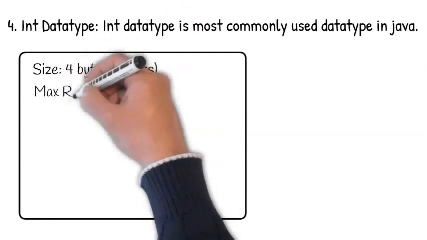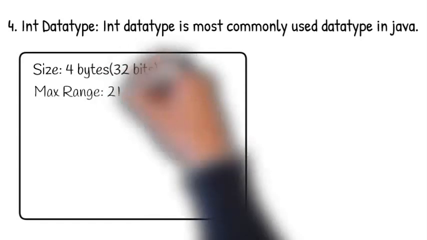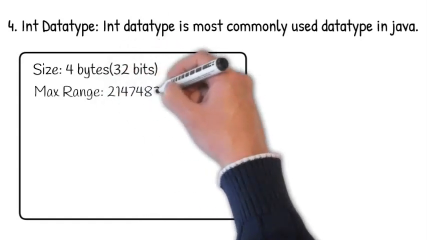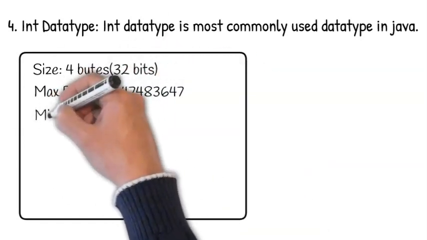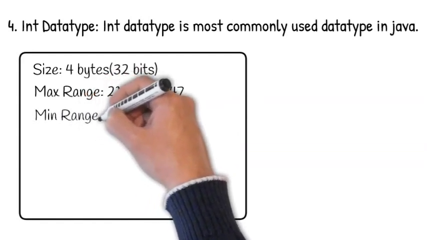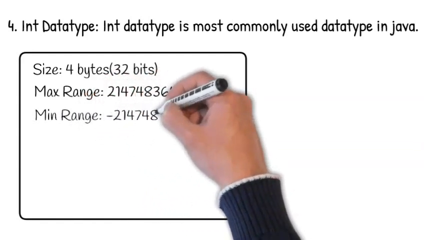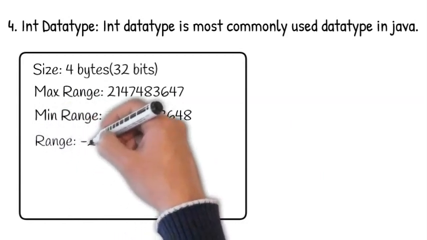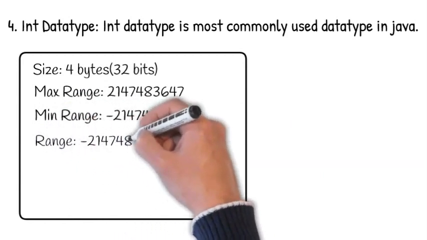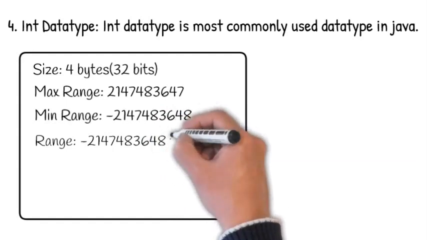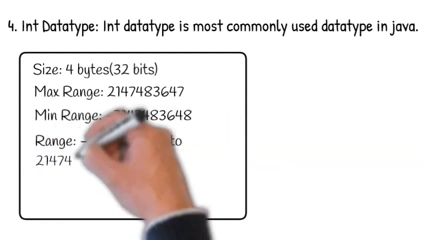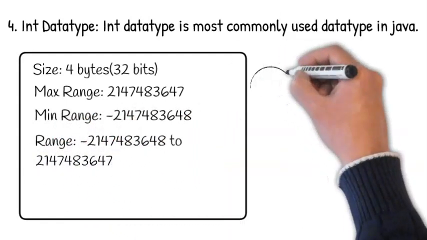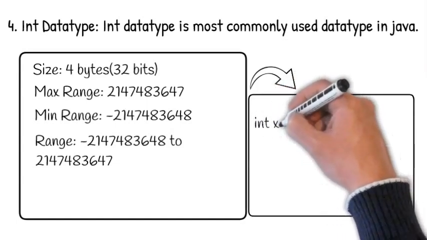The maximum range for the int data type is 2147483647, which is equal to 2 raised to power 31 minus 1, and the minimum range is minus 2 raised to power 31. So the range varies from minus 2 raised to power 31 to 2 raised to power 31 minus 1, or minus 2147483648 to 2147483647.